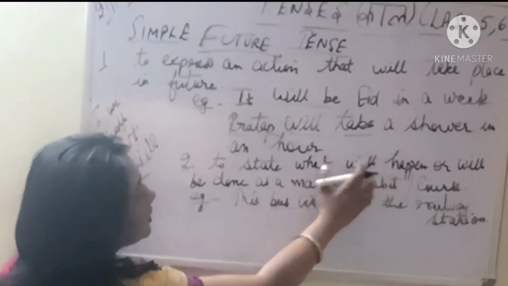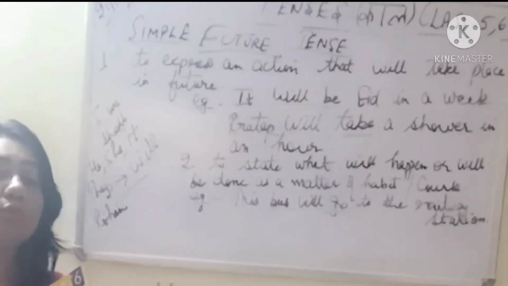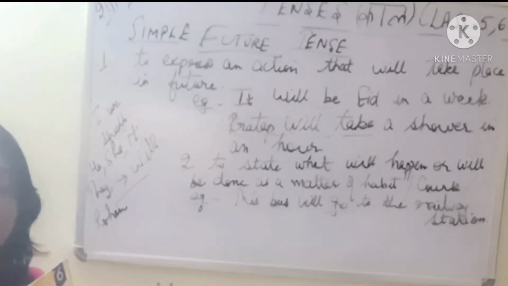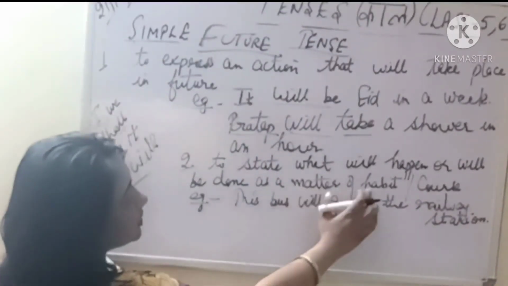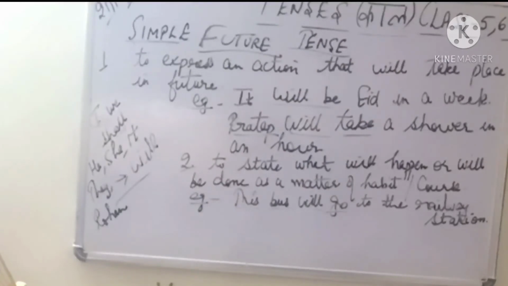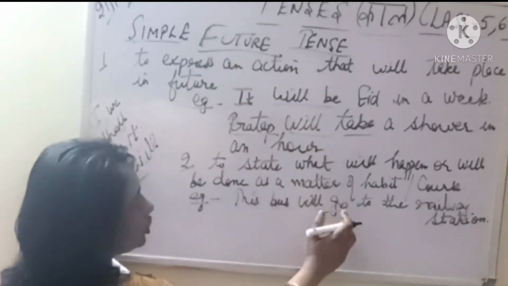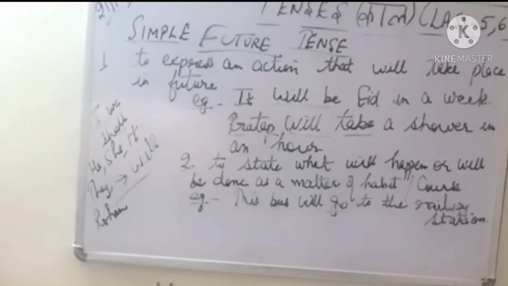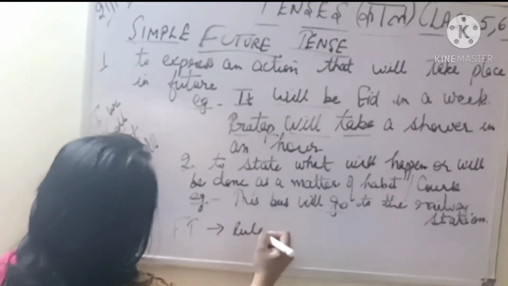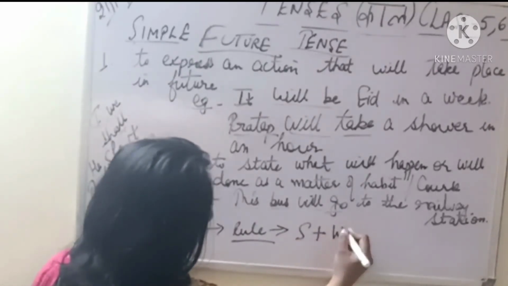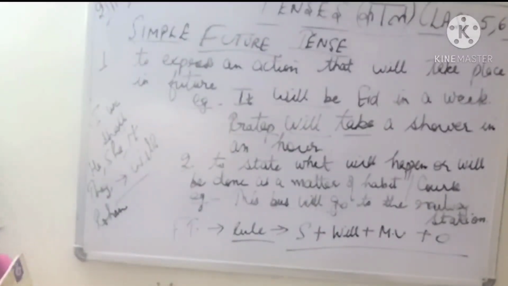So this is what? This is to state what will happen or will be done as a matter of habit or course. अब ये तो रूटीन का काम है उसका कि बस रोज आती है और कहाँ पे जाती है, रेलवे स्टेशन. This bus will go to the railway station. This is a habit. अब उसका रोज का रूटीन है, रोज की हैबिट है, कोर्स ऑफ एक्शन है. So this bus will, since we have the future tense and go we have used in the first form of verb, because in the future tense the rule says we always have subject plus will plus your main verb plus your object. So these rules will be true.